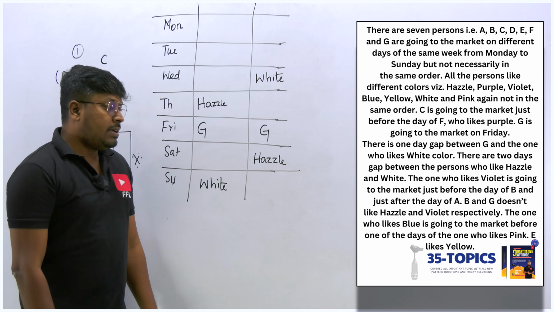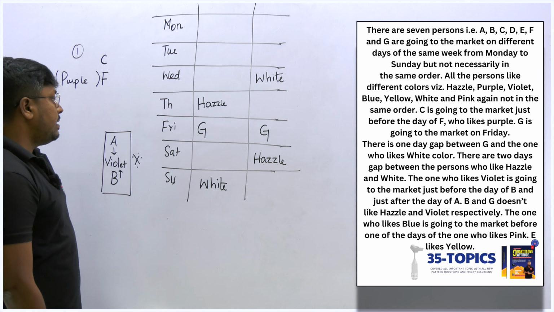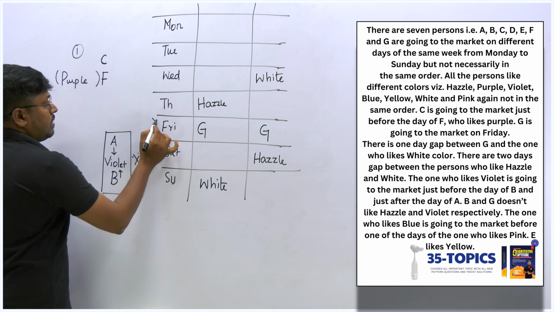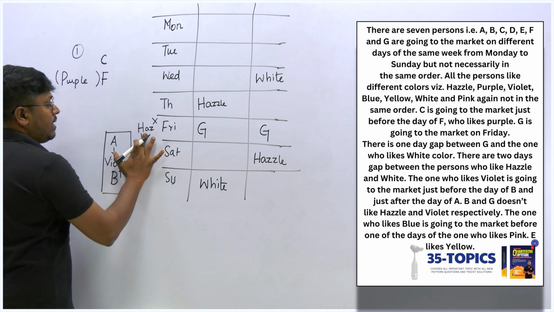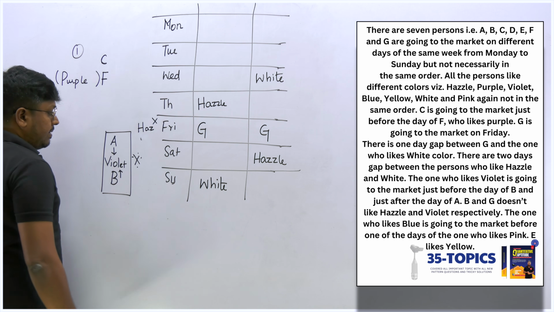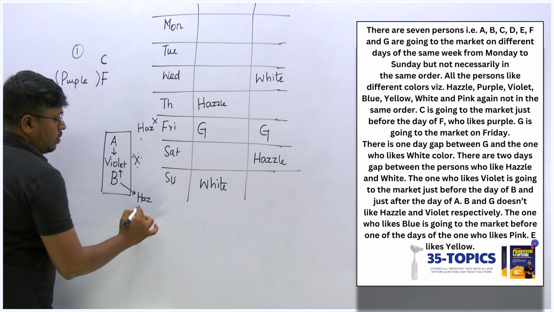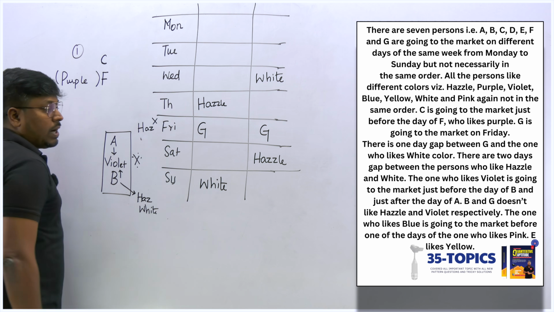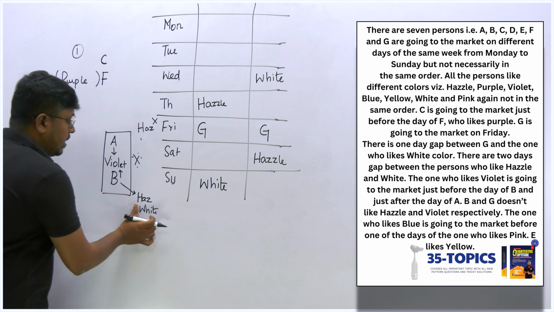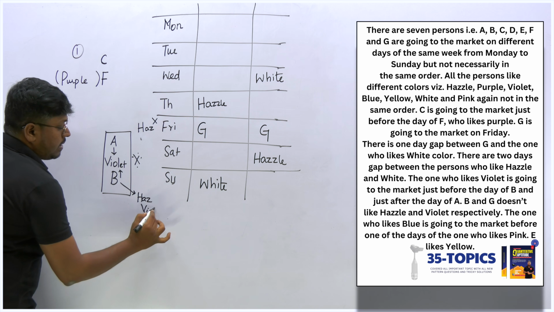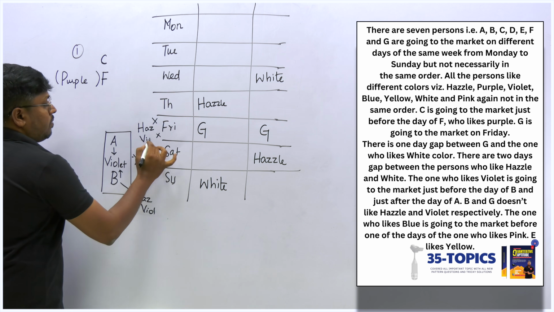B and G do not like azul and white color. So this place will not be azul, as well as we already fixed it to white, right? So G will not like azul color, and B will not be azul as well as white. So these two colors are not liked by the person. B and G do not like azul and violet. I'm sorry, it's violet, right? So azul and violet, and this G does not like azul as well as violet.